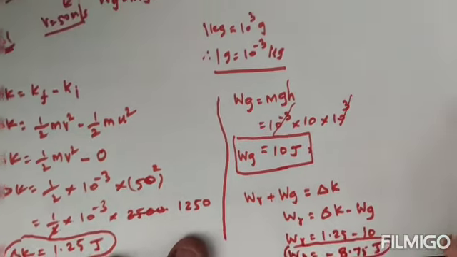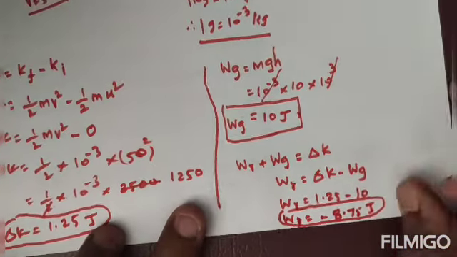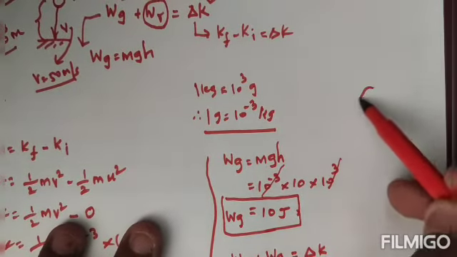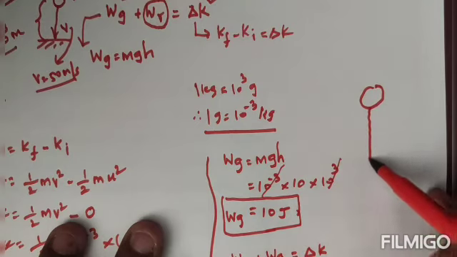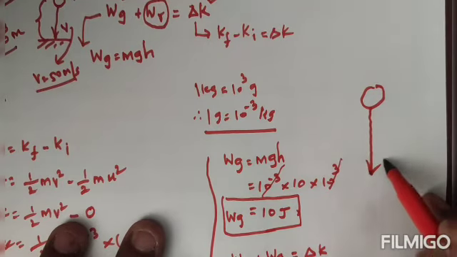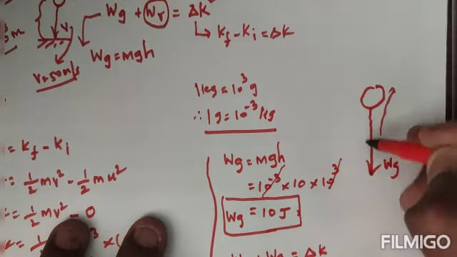But if you get this work done due to the resistive force with a negative sign, why? Because you know very well, the raindrop is moving towards the earth. So this is work done due to the gravity, but the work done due to the resistive force is on the opposite side.